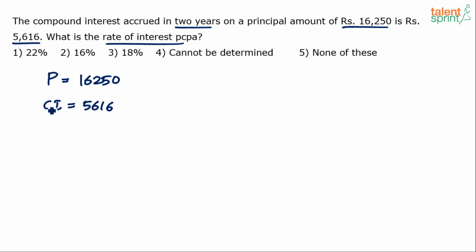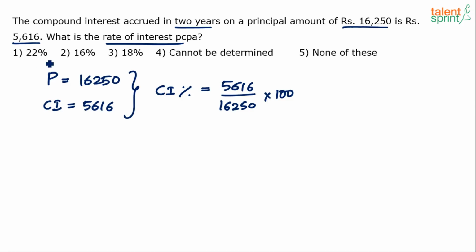All you have to do is convert this into percentage, which means we have to find out that 5,616 is what percentage of 16,250. That will give us the CI in terms of percentage, and that can help us find the answer very quickly. So basically, we will write CI in terms of percentage. How do you calculate that? I have got 5,616 rupees on an investment of 16,250 rupees, into 100. Simplify this. You can do an approximate calculation; you need not do a precise calculation.